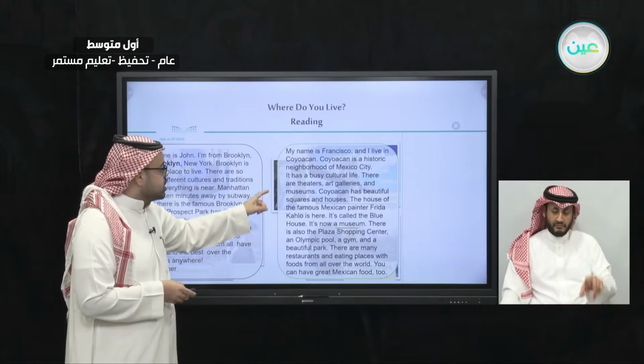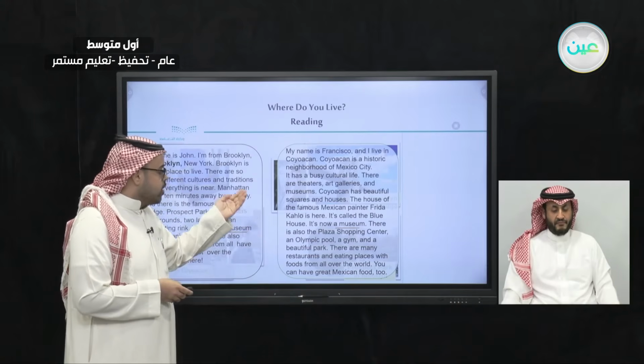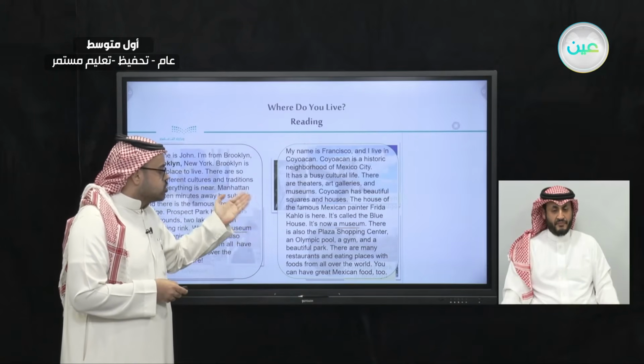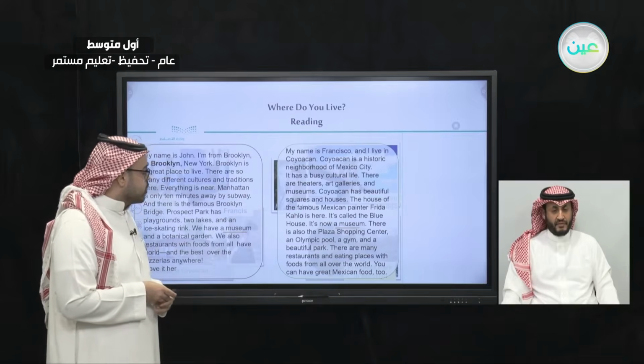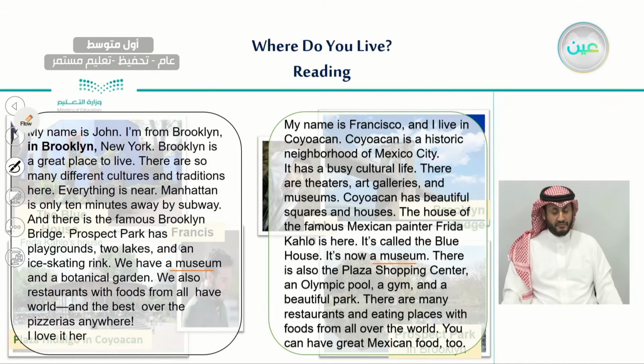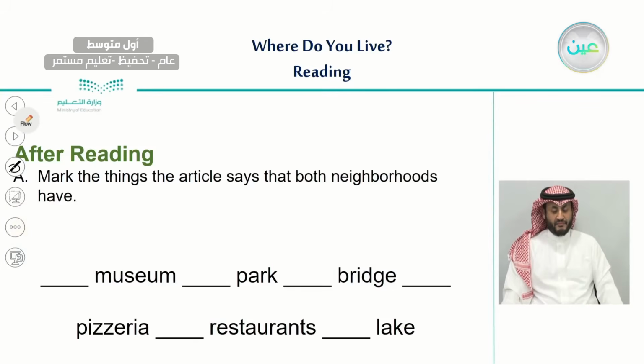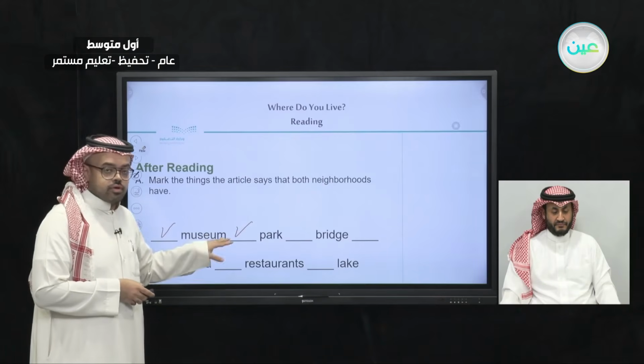He didn't mention anything about park, so we think that he mentioned this one, which is a beautiful park. So they both have a park. John and Francisco, both of their neighborhoods have parks. So now we will go back, and here also we're going to put a mark on parks.